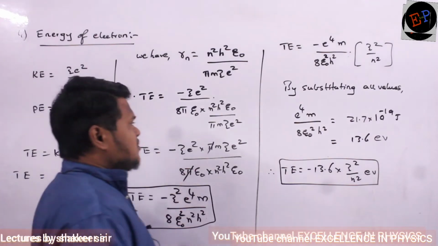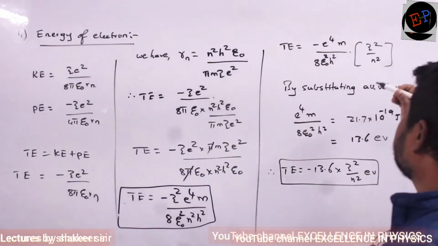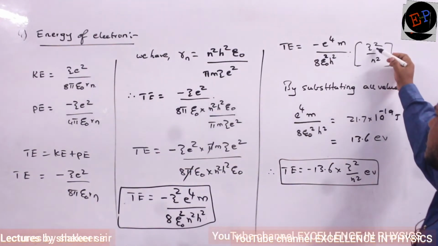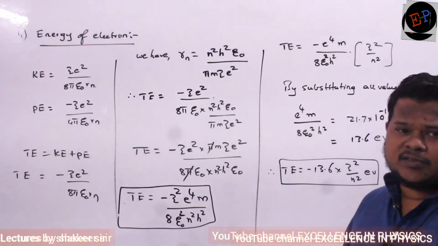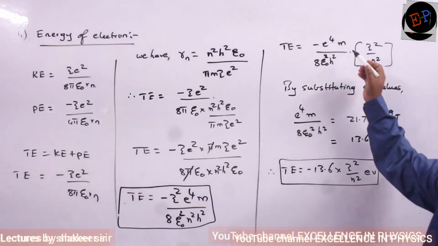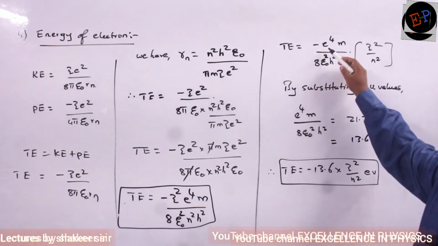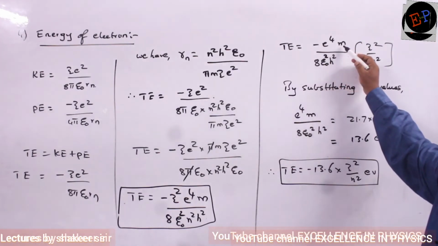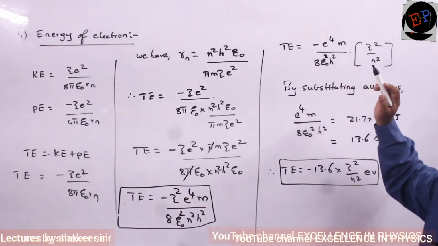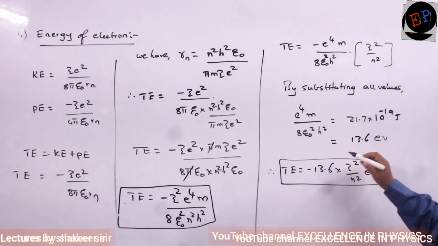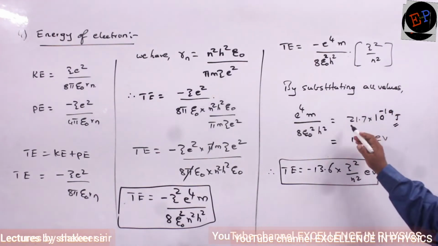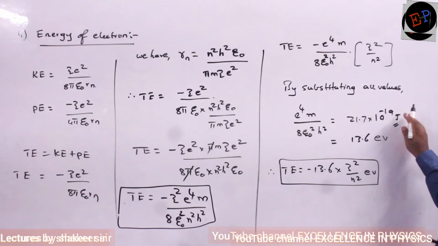Okay. So here, what are the variables? Z and n, they are variables. Z is the atomic number, n is the number of the orbit. These are the variables. Now all the remaining values are constants: e is the charge of the electron, m is the mass of the electron, epsilon naught square, and h is Planck's constant. So if I substitute all these values, then this is the total value which I will get.